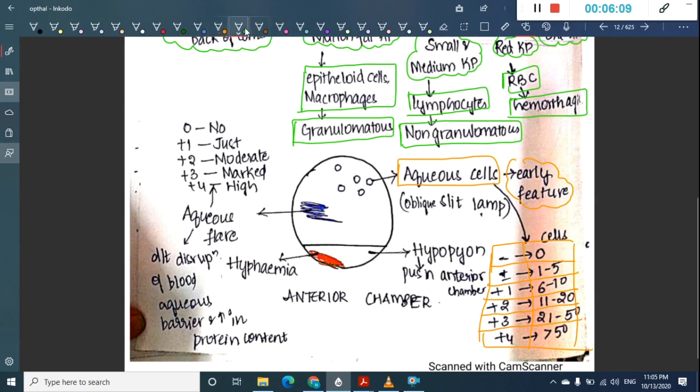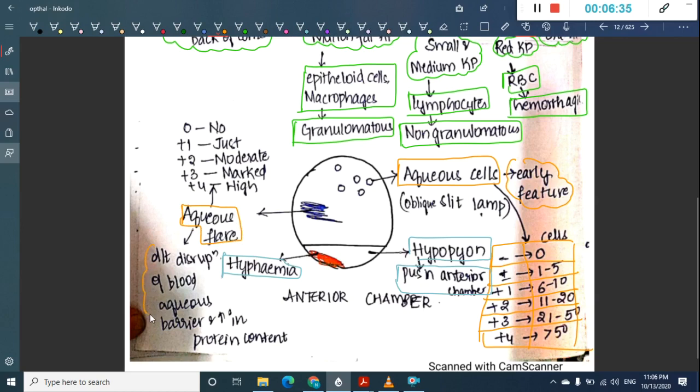Then we have one more thing, which is hypopyon. Hypopyon is the presence of pus in the anterior chamber. Then we have hyphema, that is blood in the anterior chamber. Then we have one more thing about aqueous humor, that is, in the anterior chamber there is aqueous flare.